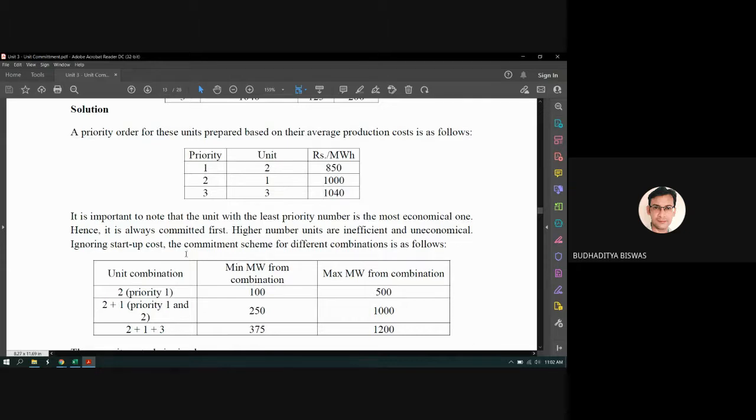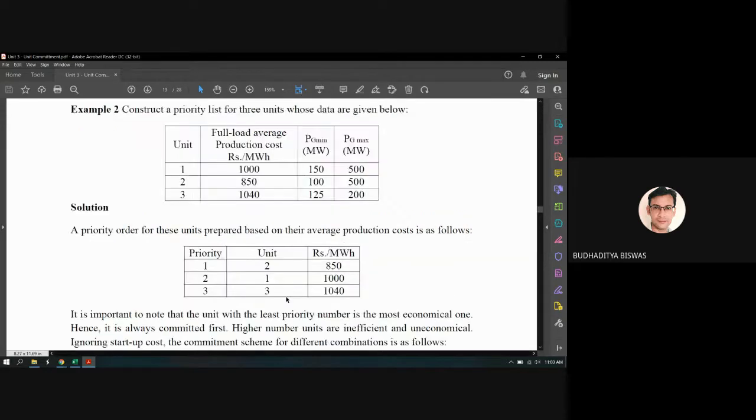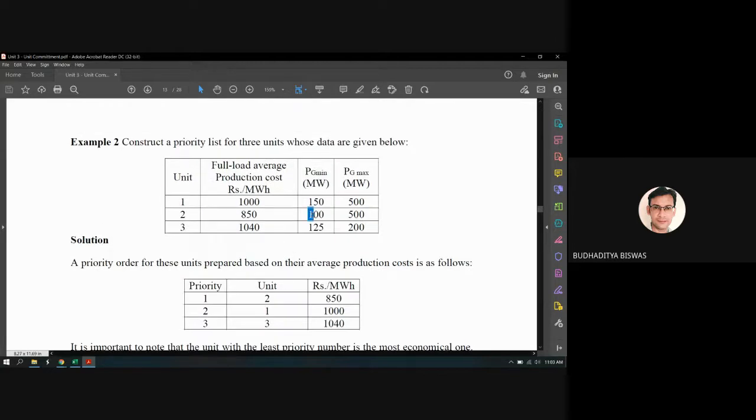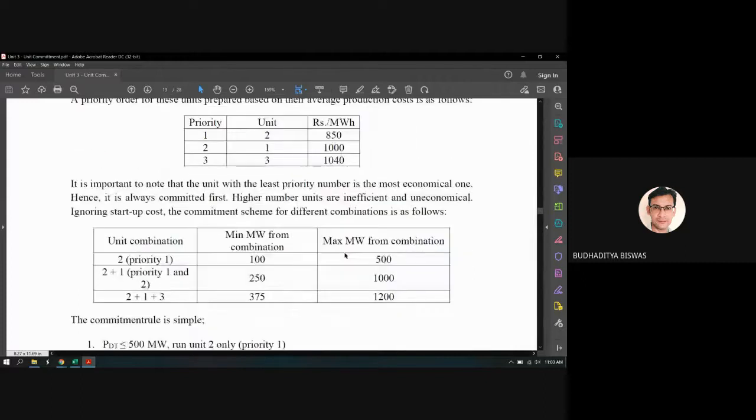Ignoring startup cost, the commitment schedule for the defined combinations is as follows. Unit combination: unit 2 only. This is the first priority, unit 2. Minimum megawatt for this combination is 100. Why? Because this unit is able to generate from 100 to 500. So if the load requirement is between 100 megawatt and 500 megawatt, then unit 2 should commit. Got it?